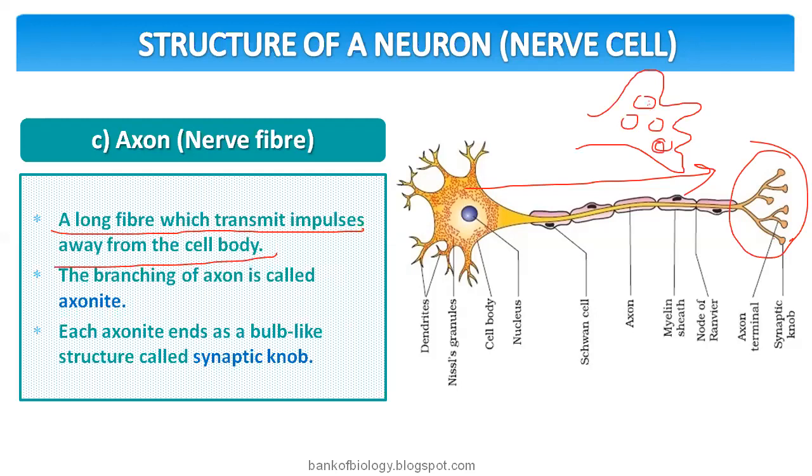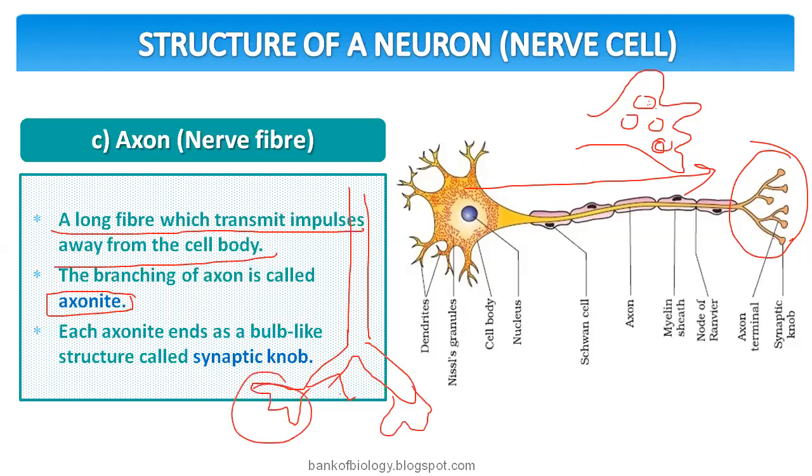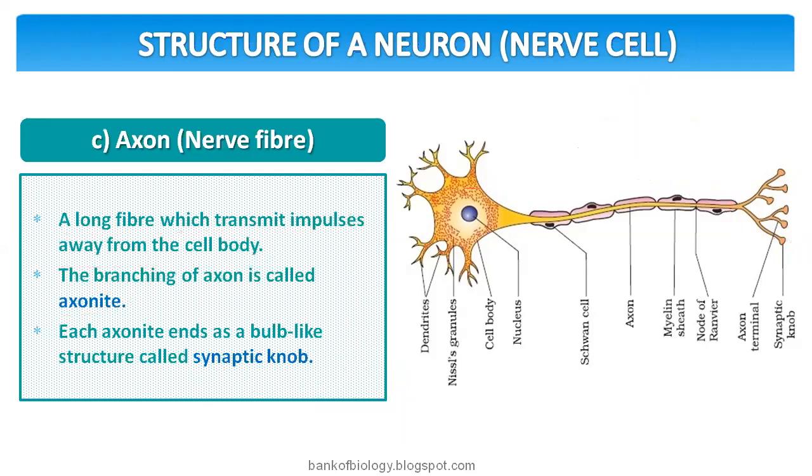So remember these two words: the branches of the axon are called axonides, and they have the synaptic knobs at the end. So that's the information about the axon.